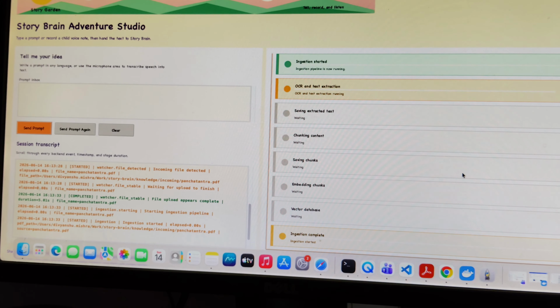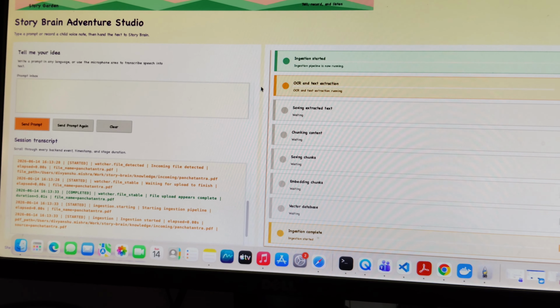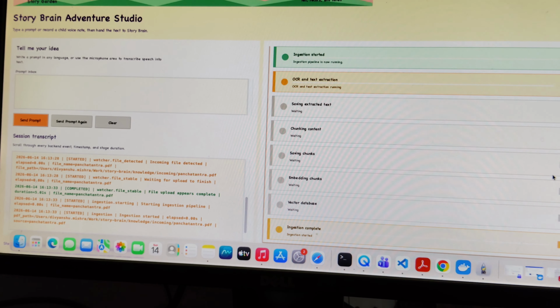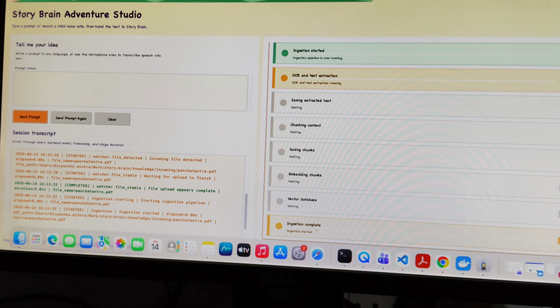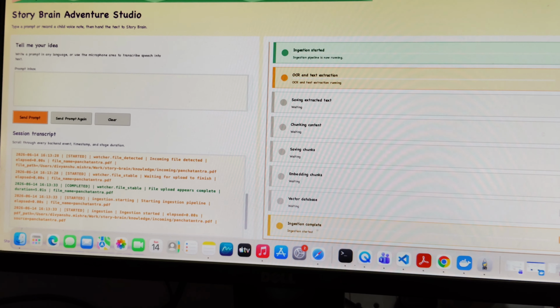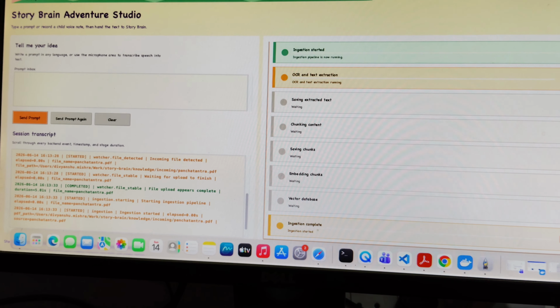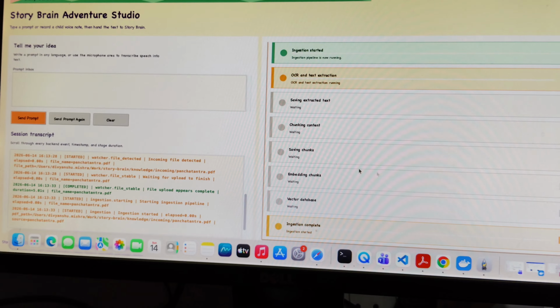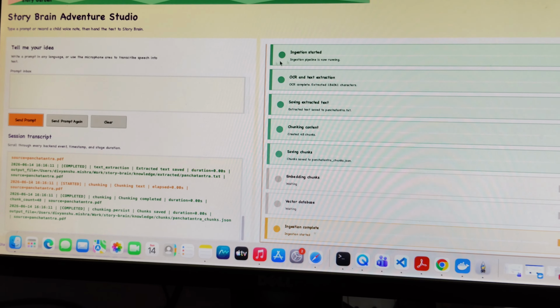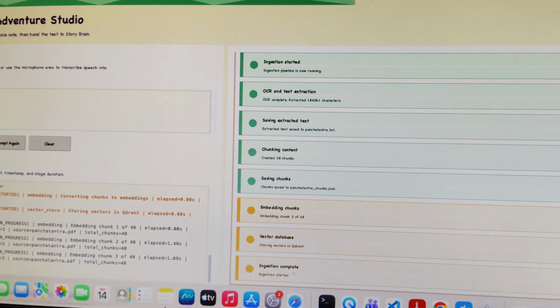This ingestion is a one-time task. Once this is ingested, you can ask your assistant to tell any story that was in this book, and it will tell you the story. So you don't have to repeat this process again and again. You have to repeat this process only when you have a new book to ingest.